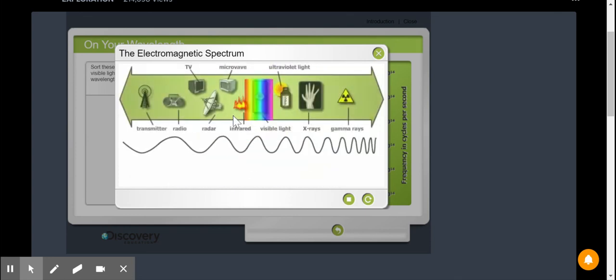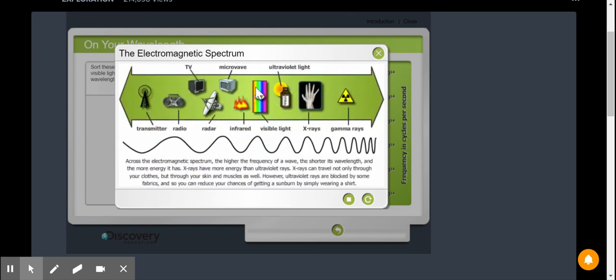So from 400 to 700 is what our rainbow is. And then all these other waves are waves that we can't see. Across the electromagnetic spectrum, the higher the frequency of the wave, the shorter its wavelength, and the more energy it has. X-rays have more energy than ultraviolet rays. So here's X-rays. Notice that the wavelengths are much closer together.